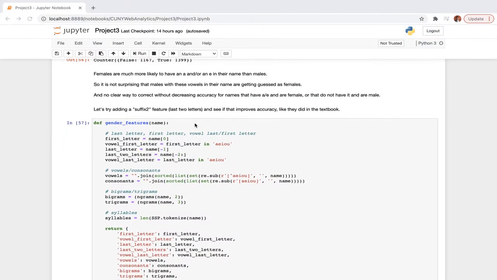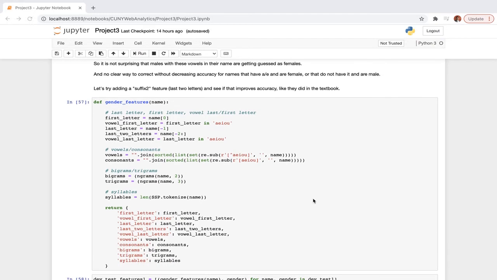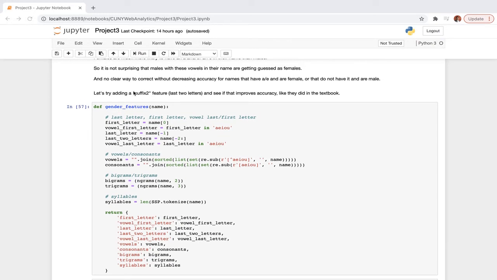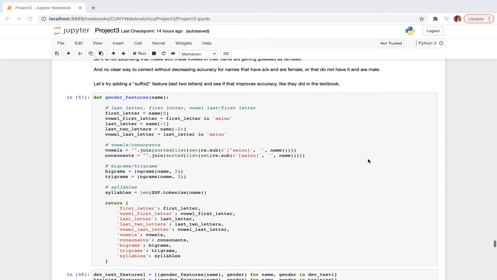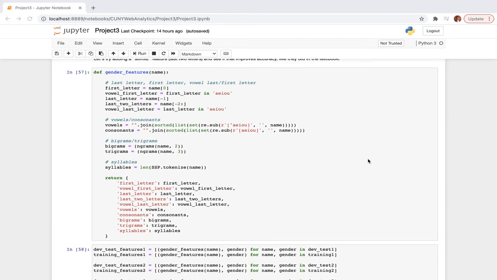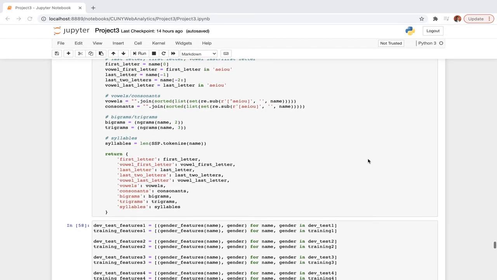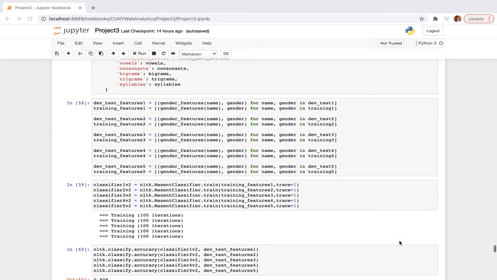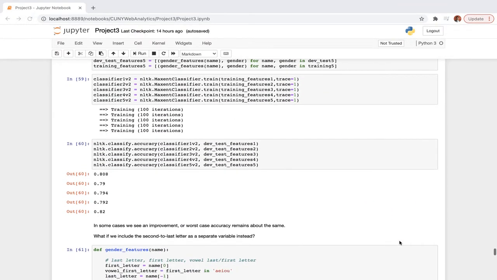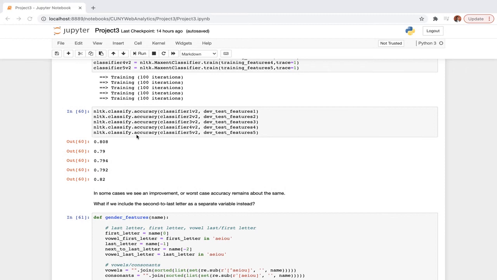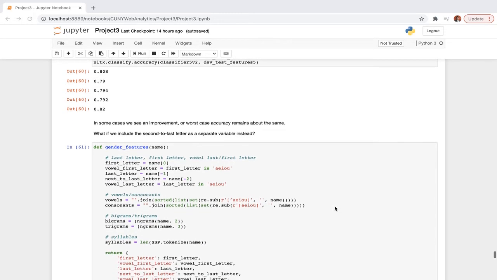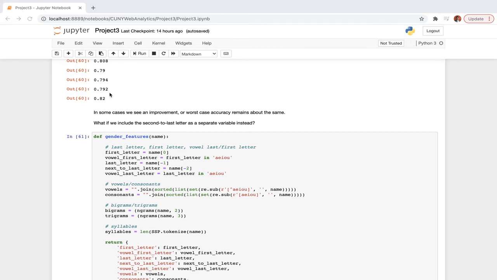So what we decided to do is use the suffix two feature, which is the last two letters, and we wanted to see if it improves accuracy, like they did in the textbook analysis. So we applied the model, and we got a fairly good accuracy, around 80% on two occasions. We got 80% and 82%. So in some cases we saw an improvement.